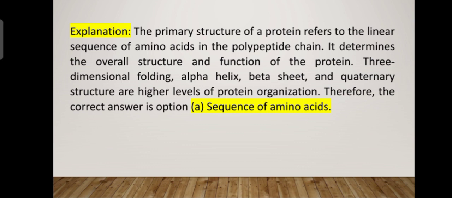It is the linear sequence of amino acids in a polypeptide chain, and it determines the overall structure and function of a particular protein. Three-dimensional folding, alpha helix, beta sheets, and quaternary structure are higher levels of protein organization. So, the correct answer is the sequence of amino acids.